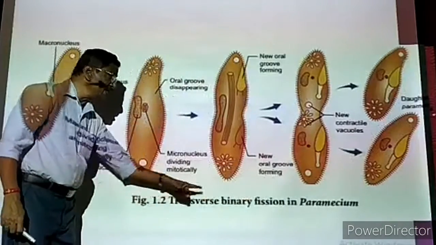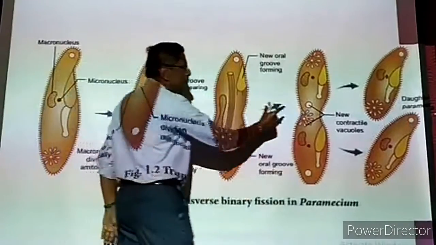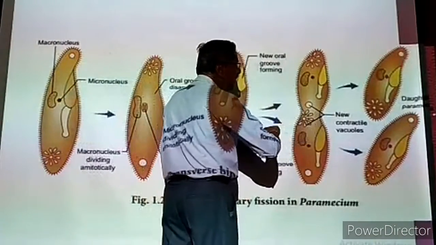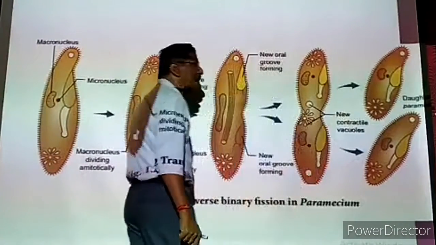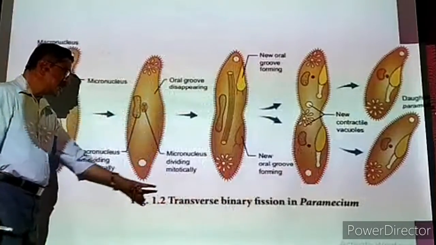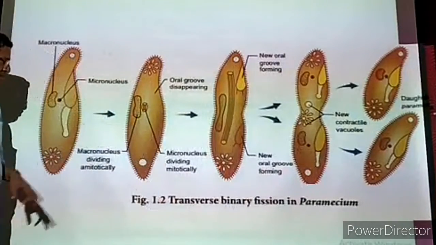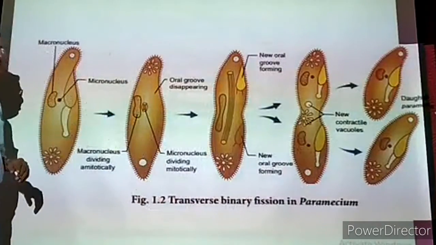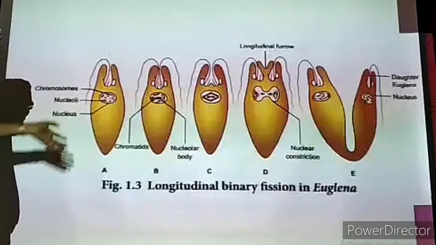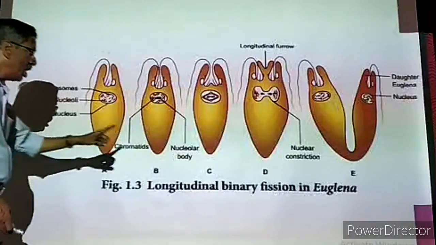Why is it called transverse? The cytoplasmic division is taking place in the transverse direction of the animal. So we are calling it transverse binary fission. It is the second type of binary fission. Now the next method we are going to see.